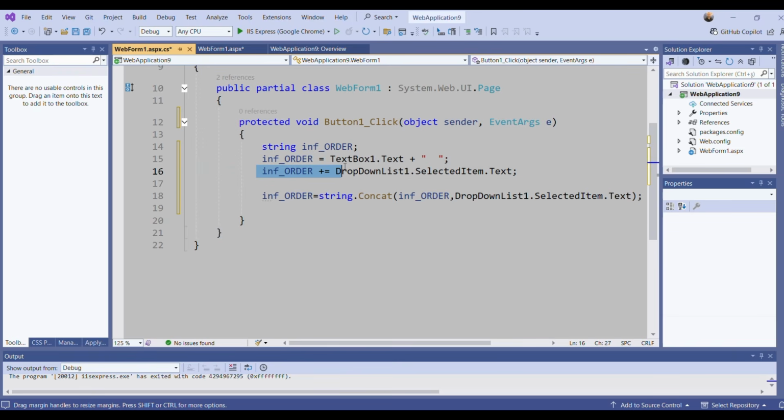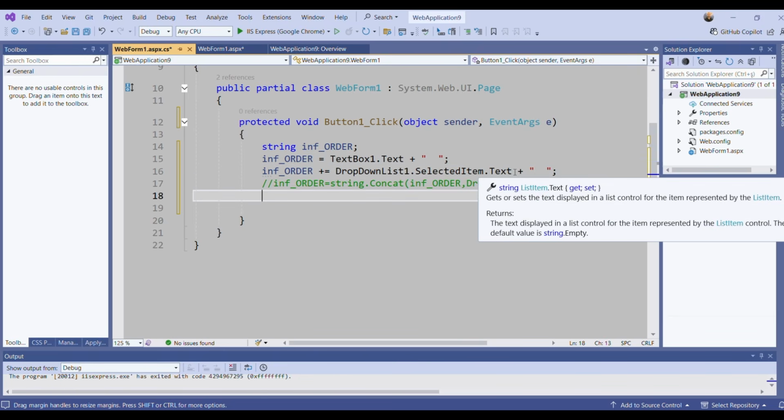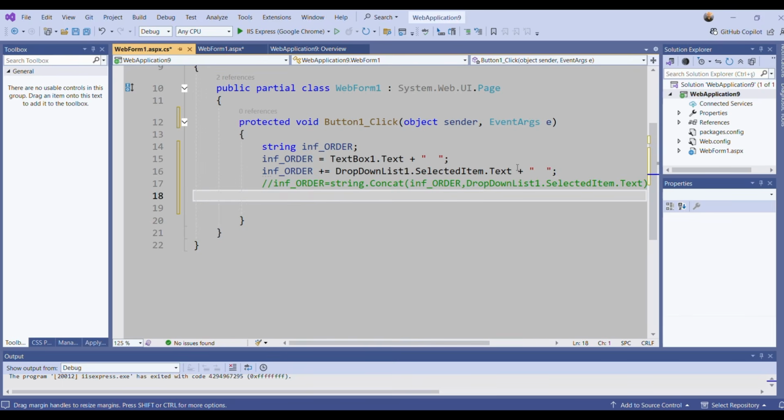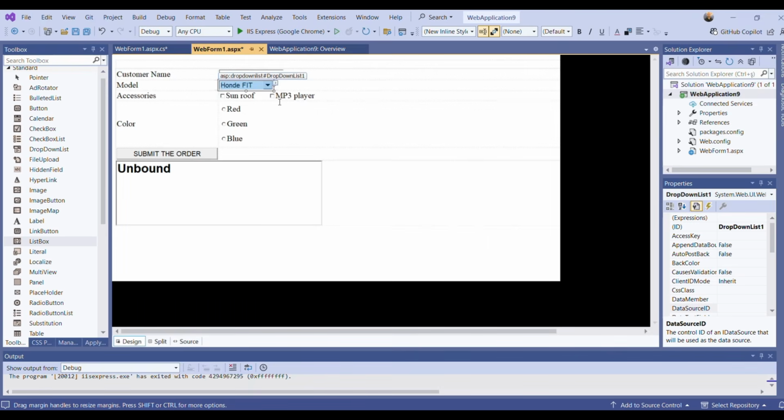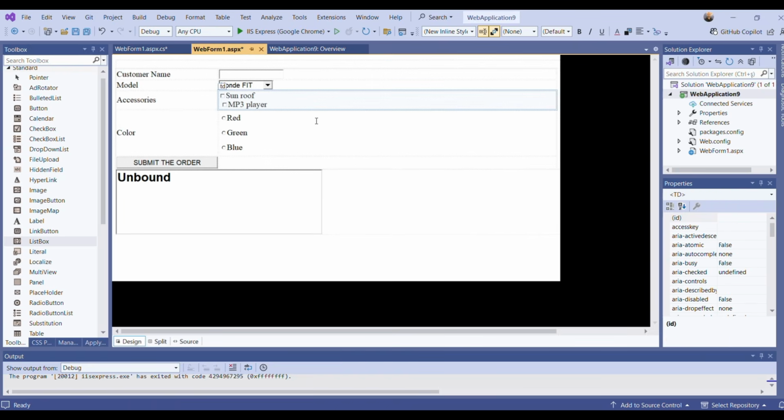You can use this one or this one. Okay? So let's keep the alternative version here. Okay, so you can see what I'm doing. The next thing is, let me put some space here, of course. Then what is the next info? Let's look at it. Accessories. So my accessories are in checkboxes. So here I need to find if checkbox 1 is selected. I need to find if checkbox 2 is selected.